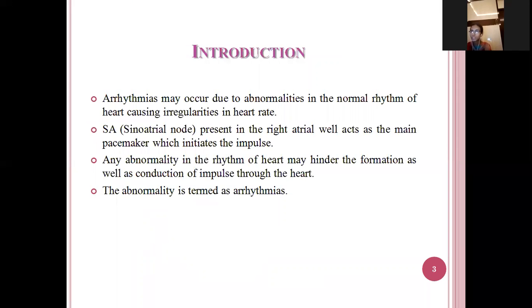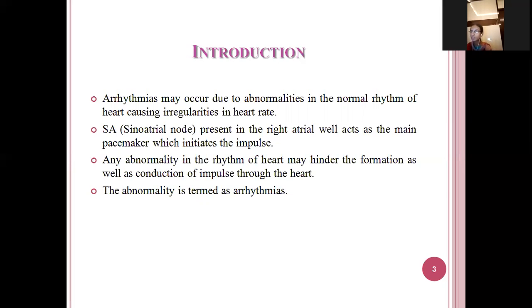So before discussing the anti-arrhythmic drugs, let's discuss what arrhythmia is. Arrhythmia occurs due to abnormalities in the normal rhythm of the heart, causing irregularities in the heart rate. The SA is the sinoatrial node. It is present in the right atrium, the right part of the heart.